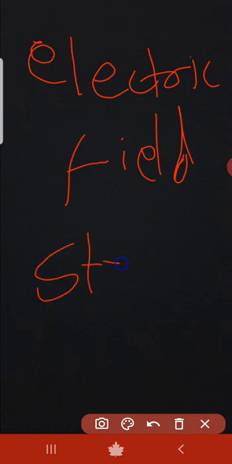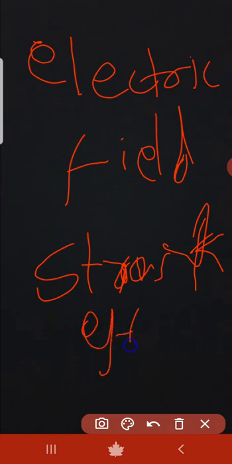And Stark effect is very easy. It is the same, the splitting of spectral lines of an atom into groups of fine lines, but in an electric field. You can remember this name very easily because you all know Tony Stark, Iron Man. So remember his name, Stark. Okay, note everything down.